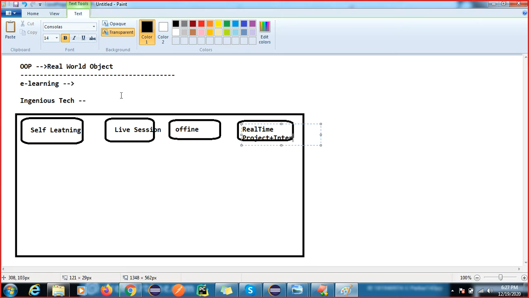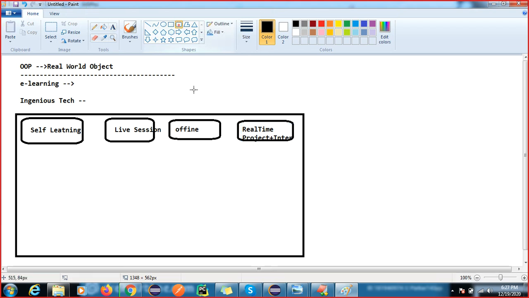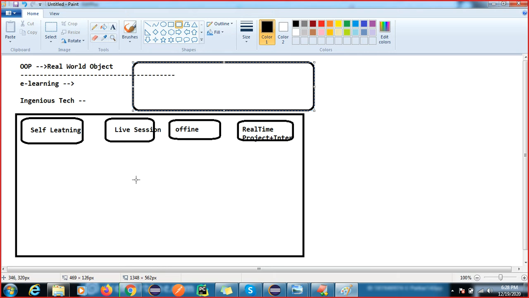If you are a user and you land on this application, we have one registration page. You have to register yourself first. This is my requirement, which I am explaining to the company as they gather it.